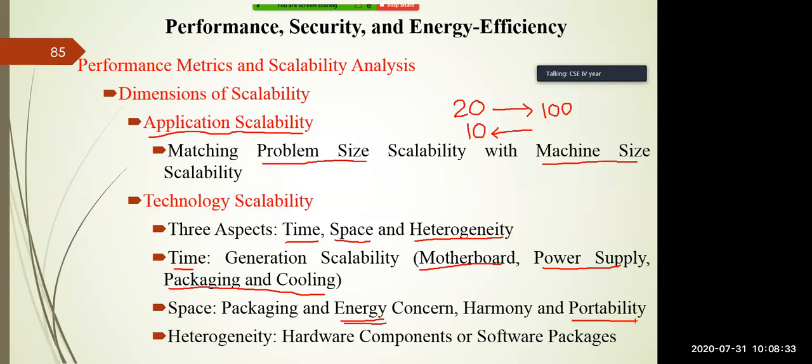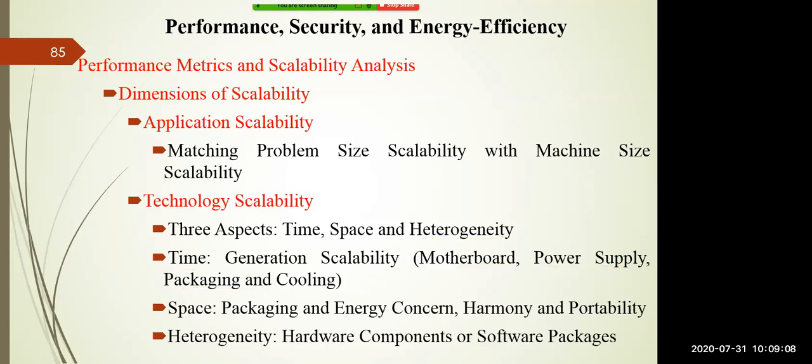The last one is heterogeneity. Heterogeneity is based upon hardware components or software packages. You know that hardware like hard disks and RAM size have changed nowadays. The processor has also changed to i3 and i7 processors. And for software packages, earlier we used an older Microsoft Word, nowadays we have the latest Microsoft Word. And if you are using MATLAB, we have the latest MATLAB 2020 version. Each and every year, a lot of development goes on in order to provide good facilities to the user. That's why heterogeneity is also an important factor in technological scalability.